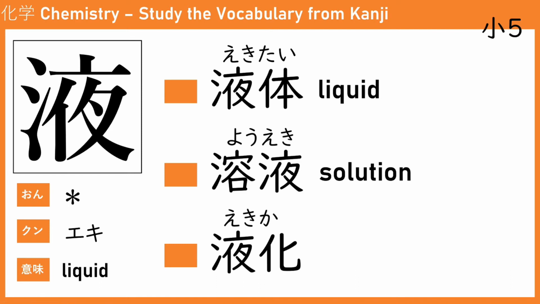The last one is ekika. Ekika. So ka represents change, which means it changed into liquid, which is liquefaction. Okay.